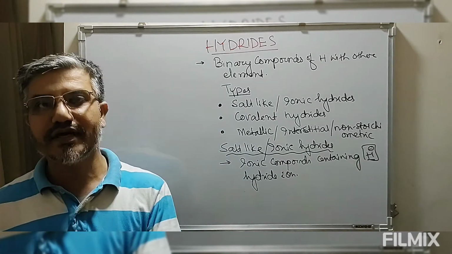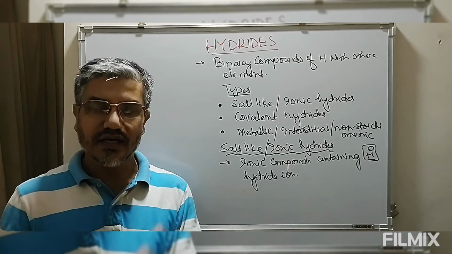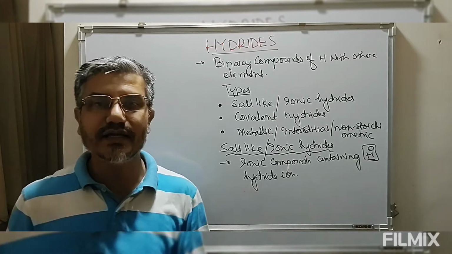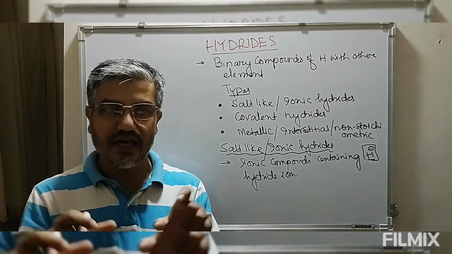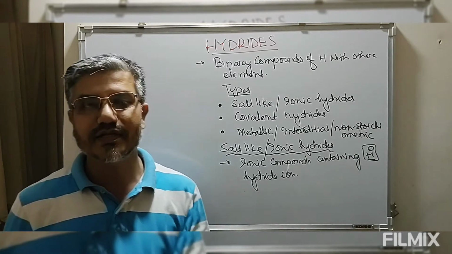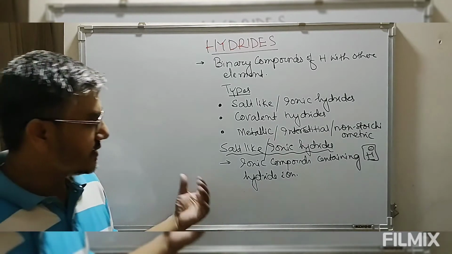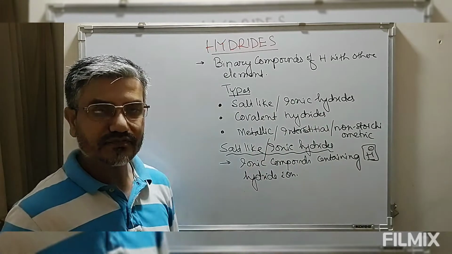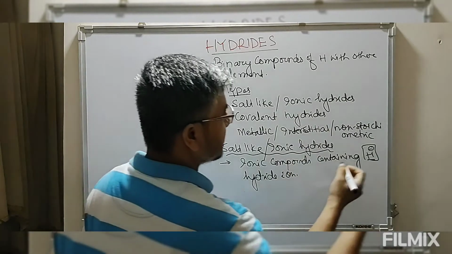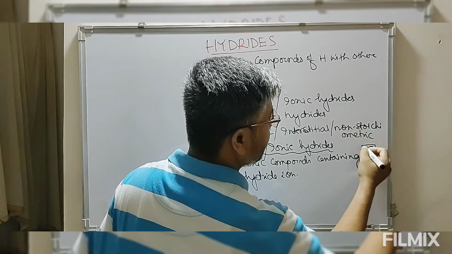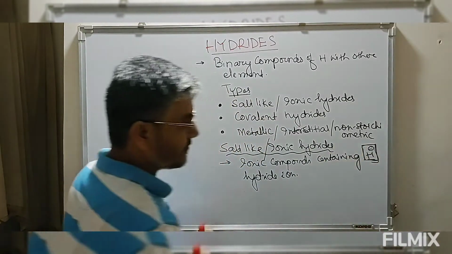When the hydride ion H minus and the metal cation are placed side by side, a very strong electrostatic force of attraction occurs, and because of this, these hydrides are known as ionic hydrides.